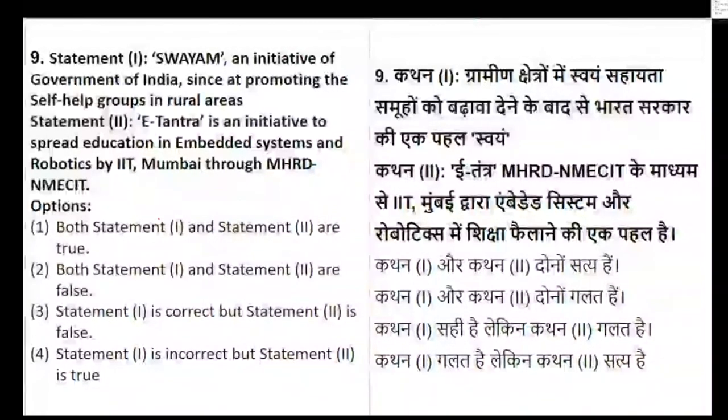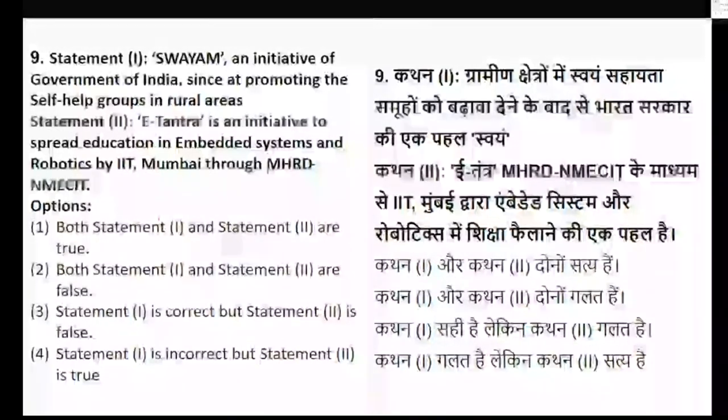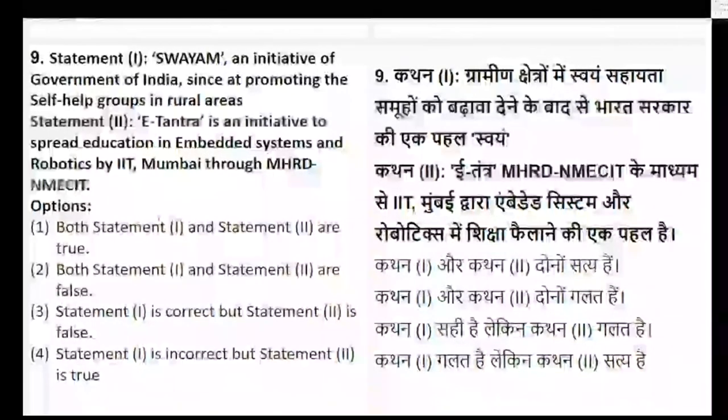So whether statement 1 is true, statement 2 is true, both are false, or one is correct and one is incorrect or vice versa. Let's see how many of you are able to crack this. The time limit has already started. Statement 1 has an initiative and statement 2 has another body. So let's see how many of you are answering.